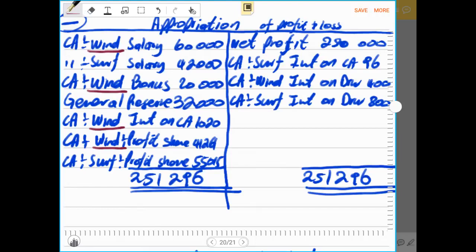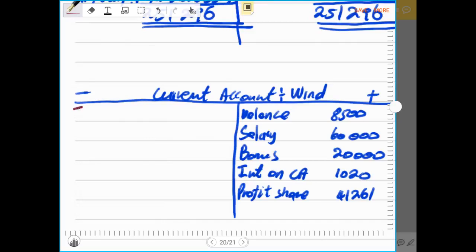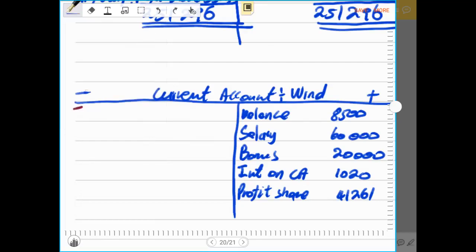So now we must record the interest on drawings, the one of 400 rands from the credit side. We record that to the debit side: interest on drawings, with an amount of 400 rands.